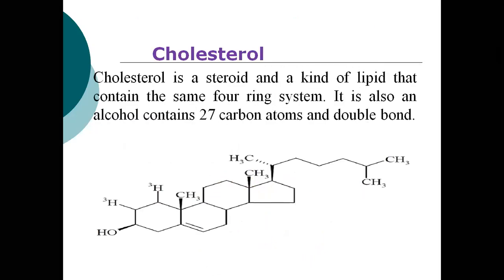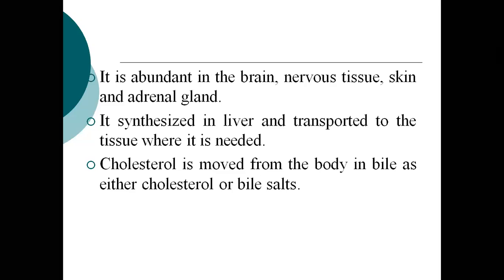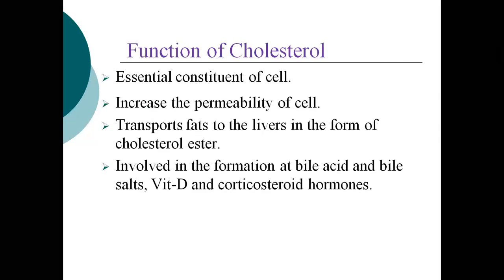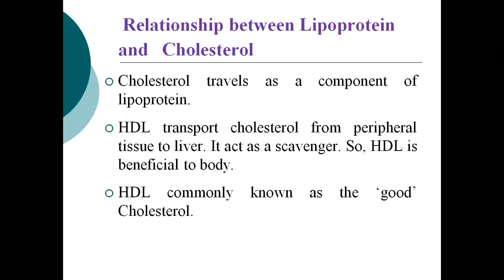Okay, I already discussed cholesterol, so I will not go over it again. It is abundant in the brain, nervous tissue, skin, and adrenal gland. It is synthesized in the liver and transported to the tissue where it is needed. Cholesterol is removed from the body in bile as either cholesterol or bile salt. The functions of cholesterol I already discussed in the sheet, so I am not going over them again.